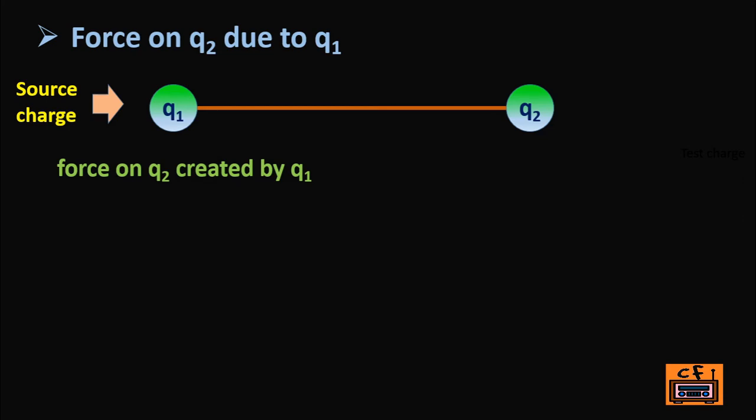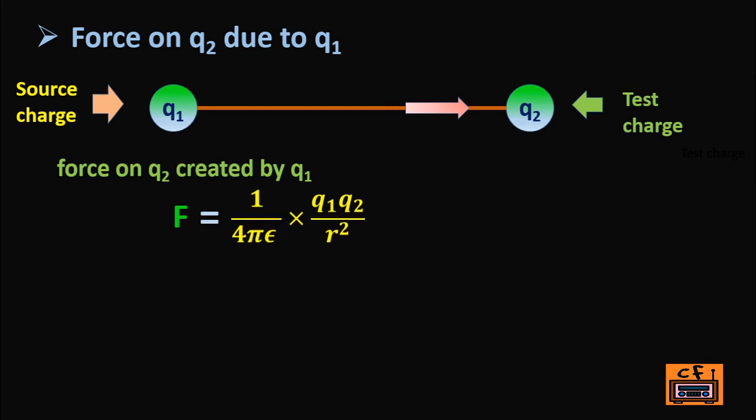Then Q2 will be called a test charge. Now the force on Q2 created by Q1 is F = 1 / (4 pi epsilon) × Q1 Q2 / r^2. More about the permittivity epsilon in this equation will be covered in the upcoming videos.